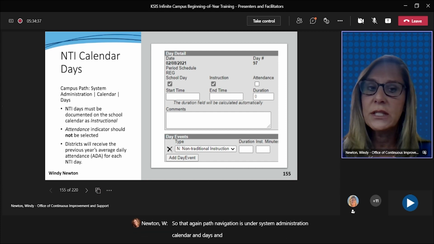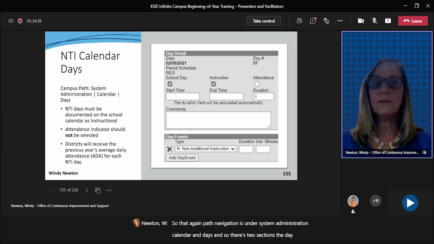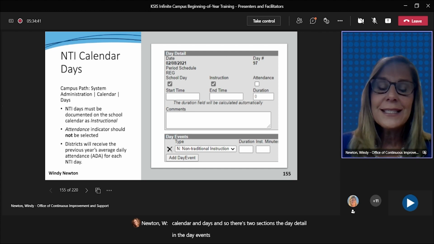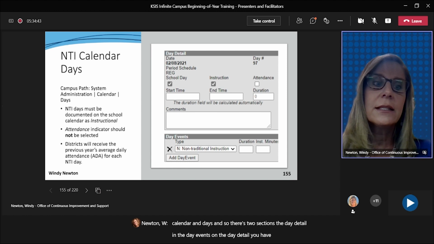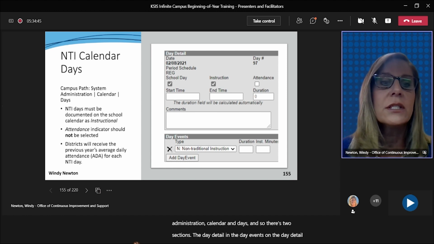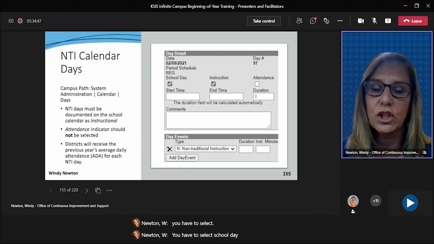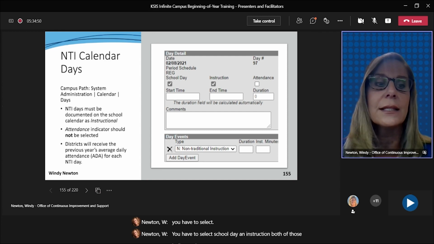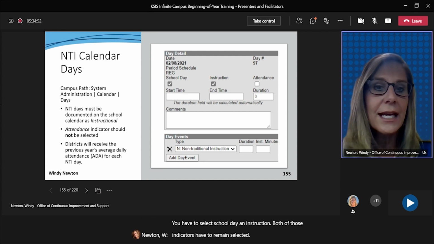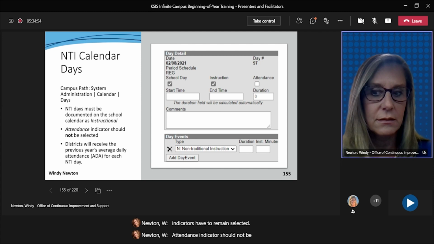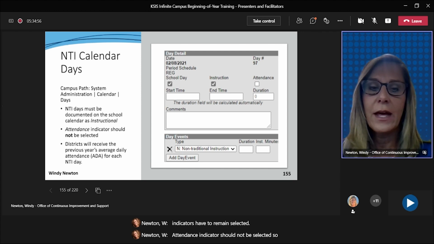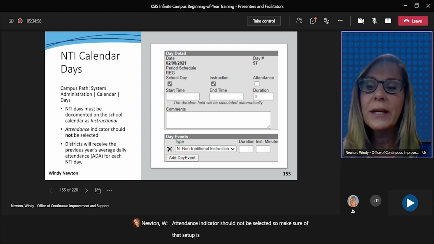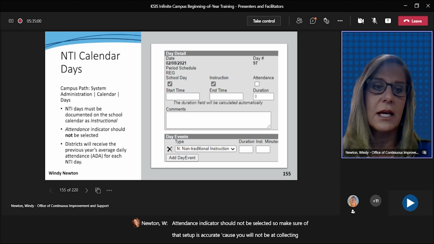And so there's two sections, the day detail and the day events. On the day detail, you have to select school day and instruction. Both of those indicators have to remain selected. Attendance indicators should not be selected. So make sure that setup is accurate, because you will not be collecting actual attendance on those days.